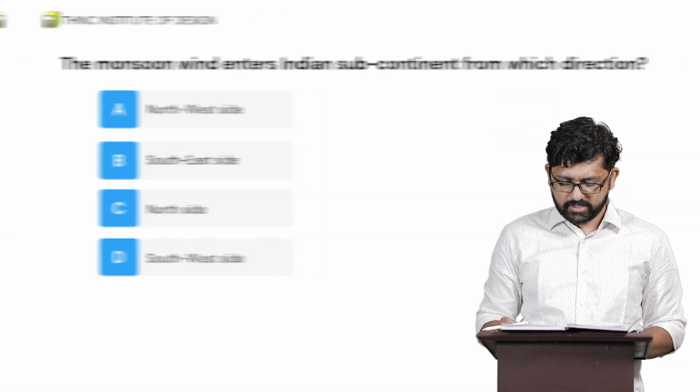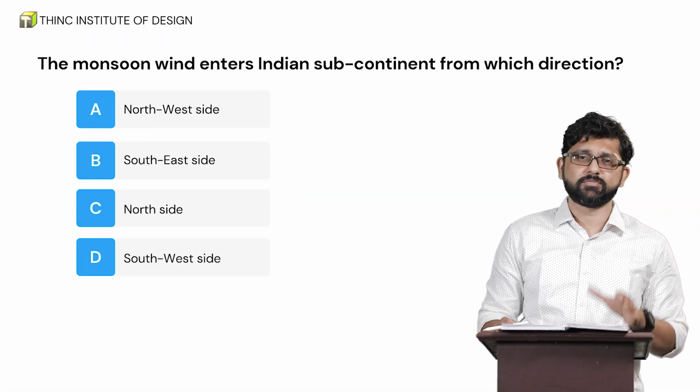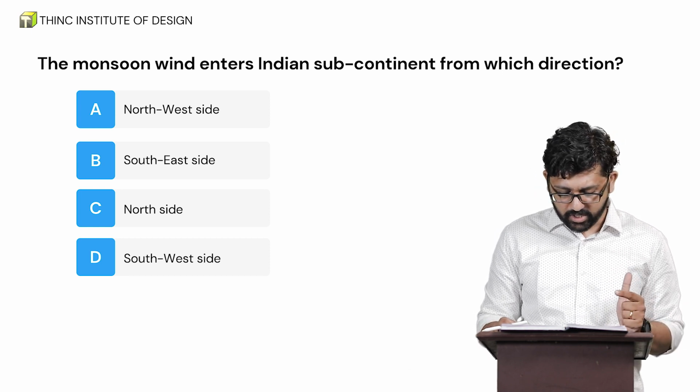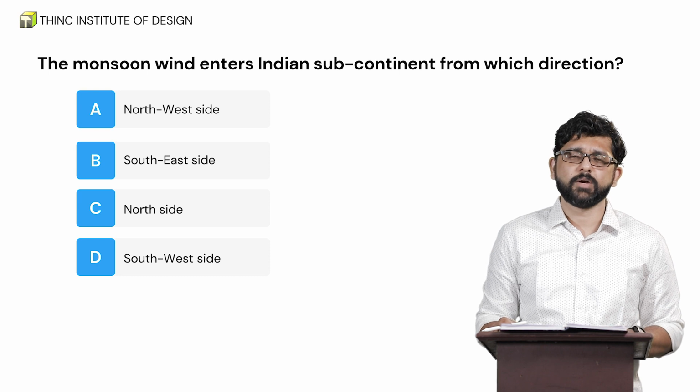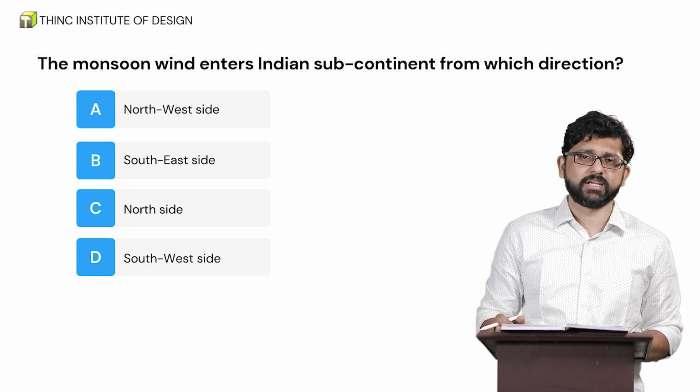Next question. The monsoon wind enters the Indian subcontinent from which direction? There are 4 options given: northwest, southeast, north or southwest. I want you to pause the video, go through the 4 options and comment the correct answer in the comment box.